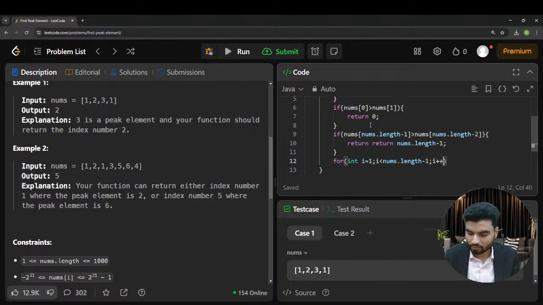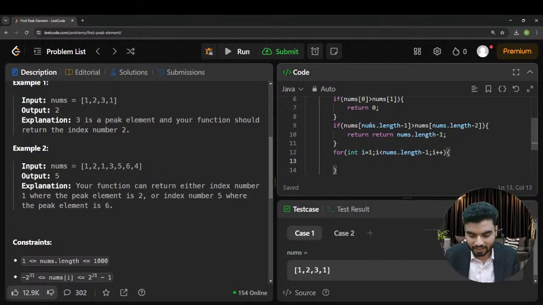Again, i++. So the condition is: if our nums[i], the current element, is greater than its left element, nums[i-1], and parallelly nums[i] is greater than its right element, nums[i+1].